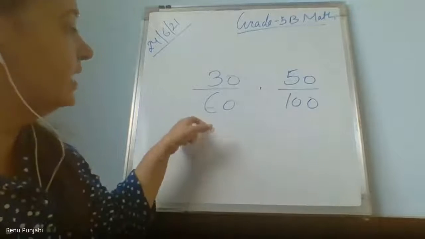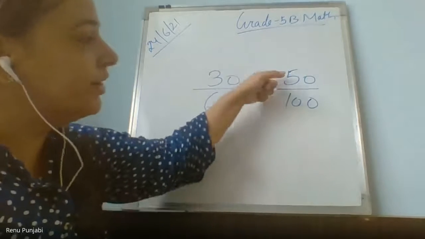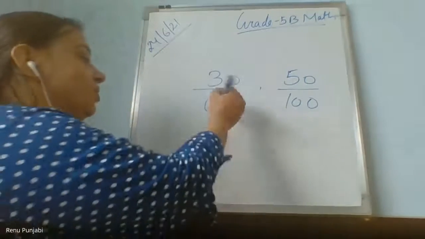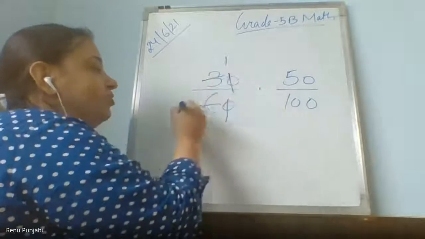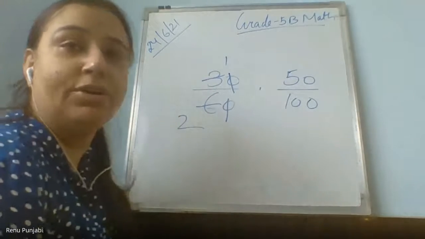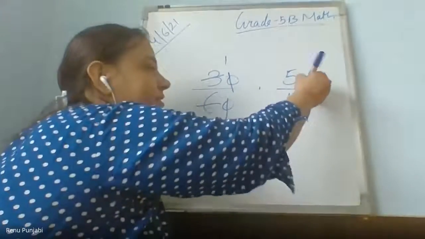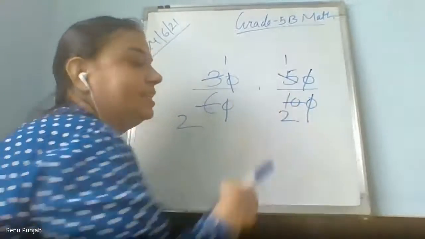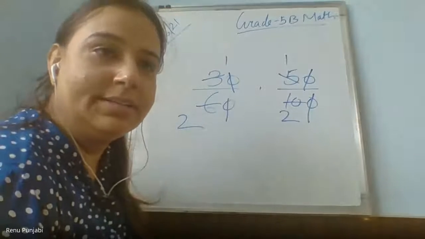But you really see the situation that 60 का half होता है 30, 100 का half होता है 50, means both are same. Yes. And you can do it by cutting zeros: 0 cut with 0, 3 ones are 3 and 3 twos are 6. Now you can see it's 1 upon 2, half. Yes. 0 cut with the 0, 5 ones are 5 and 5 twos are 10. Can you see it is also 1 upon 2? Yes. Got it? By doing it, that method we will also learn in detail.